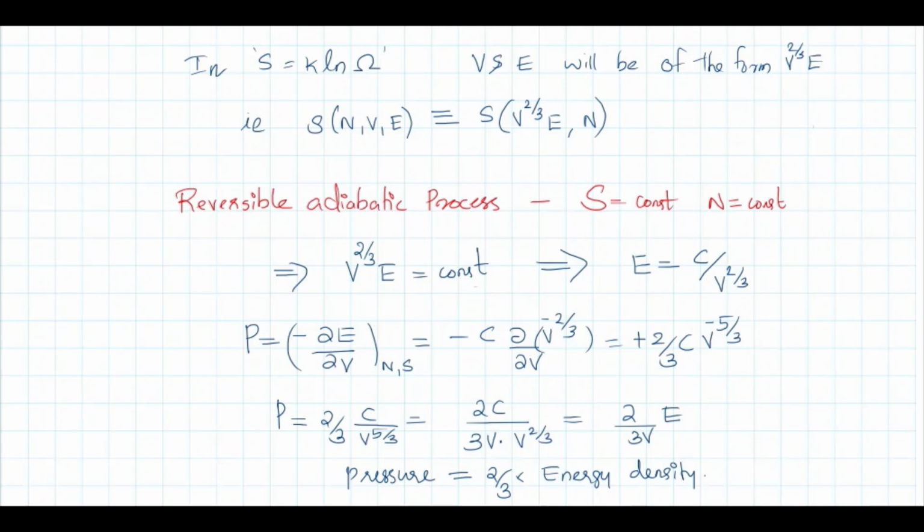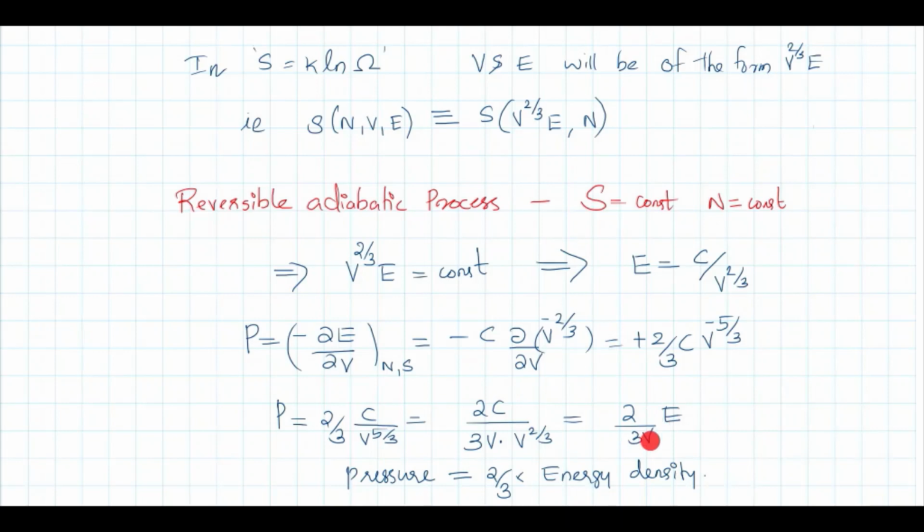We already have this equation in lecture 2 of statistical mechanics. P is equal to minus dou E by dou V at fixed N and S. Substitute this E value here, take the derivative with respect to V, you will get plus 2 by 3 C V raised to minus 5 by 3. V raised to minus 5 by 3 in the denominator will be V raised to 5 by 3, which is nothing but V into V raised to 2 by 3. This C divided by V raised to 2 by 3 is energy. So it is 2E by 3V, or 2 by 3 into E by V.